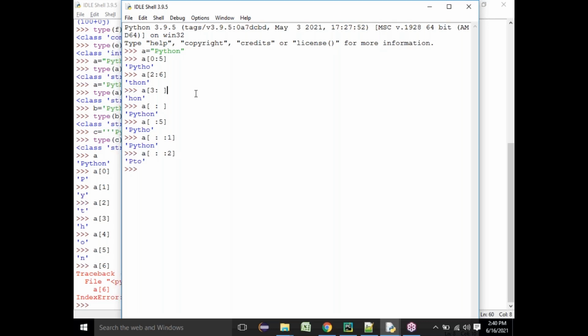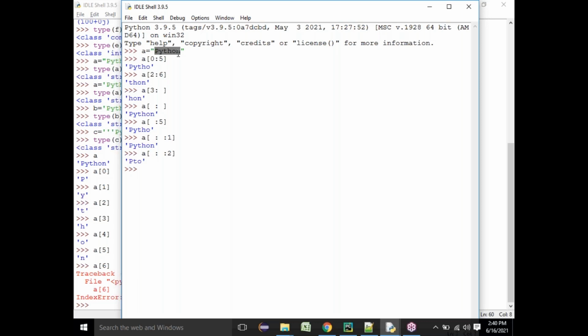So from the back it will start from -1. Don't consider it 0, please remember it. From the back it will start from -1.